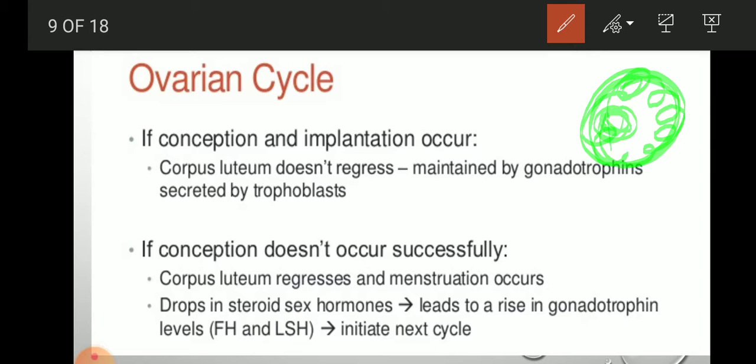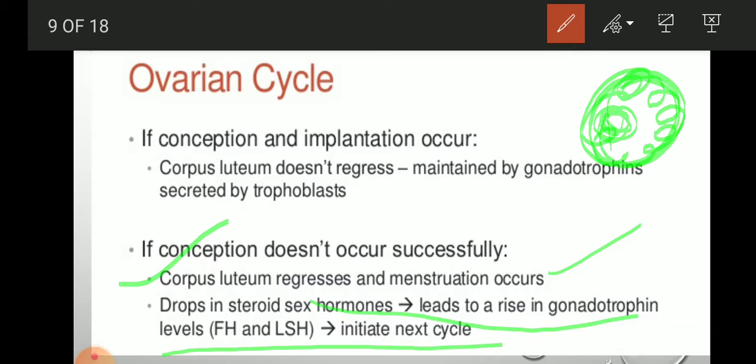If conception doesn't occur successfully, the corpus luteum regresses, degenerates, disintegrates, and menstruation occurs. So drops in steroid sex hormones lead to a rise in gonadotropins and initiate the next cycle.